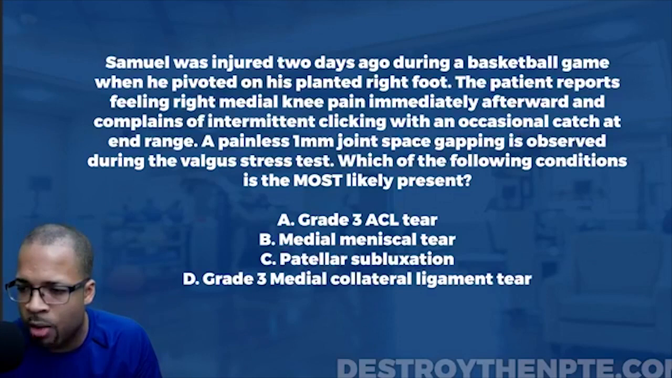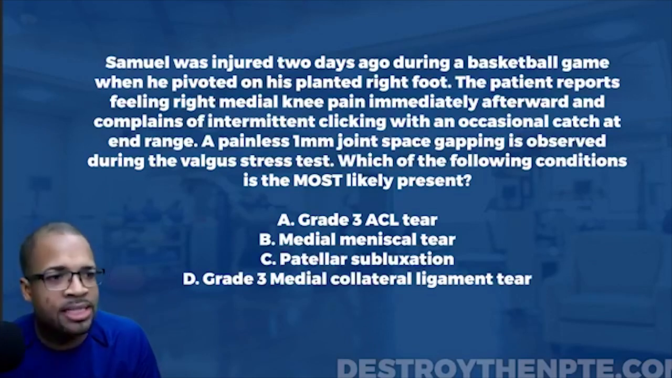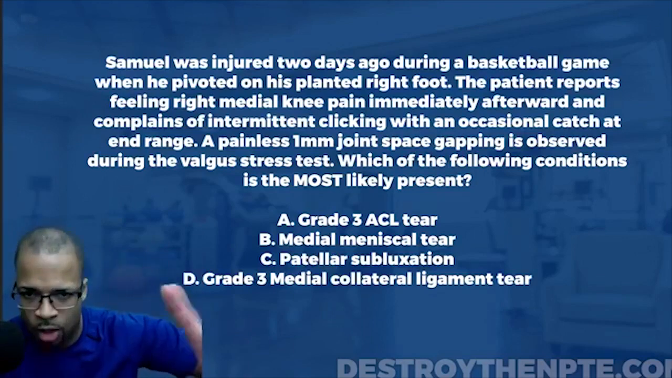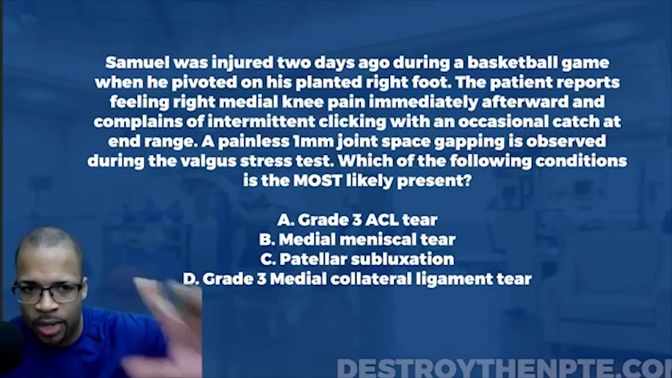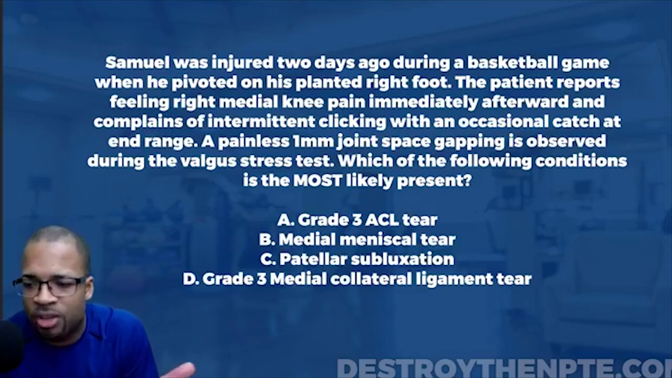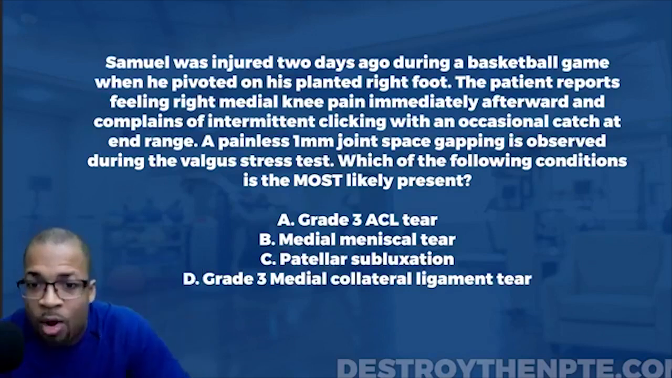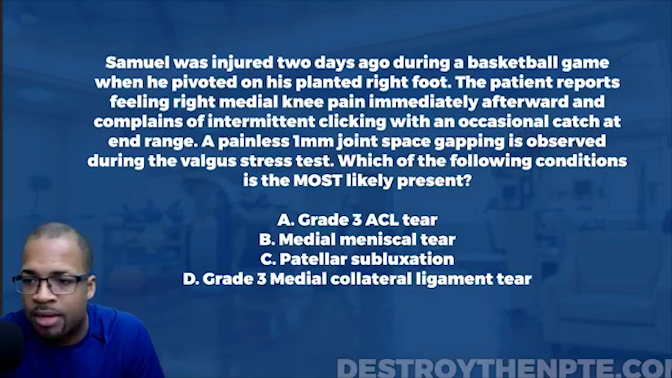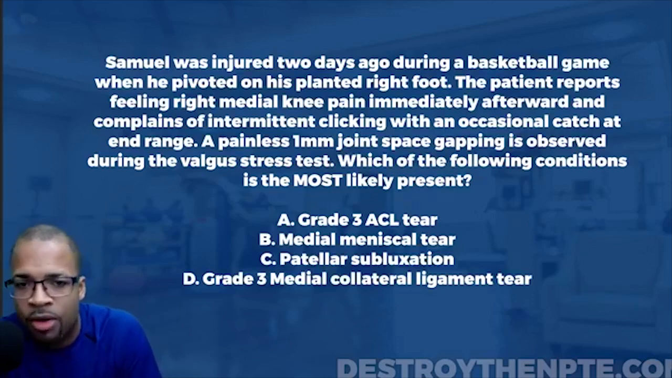All right, so we got to go in. We got to destroy this. So let's take a look first. Samuel was injured 2 days ago during a basketball game when he pivoted on his right foot. Now, already that should start to tell you a little something, okay? Because there's this thing called a mechanism of injury, something that we're very familiar with when it comes down to the knee. Pivoting on the foot and keeping that foot planted into the ground sets us up for a few different things.